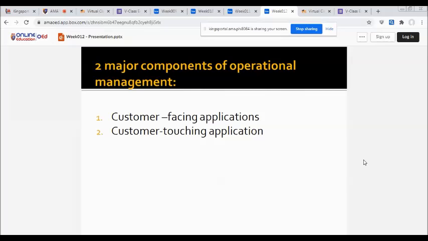While in customer touching applications, in contrast with customer-facing applications, where customers deal directly with a company representative, customers interact directly with these technologies and applications. Such applications are called customer touching CRM applications or electronic CRM, what we call eCRM applications.